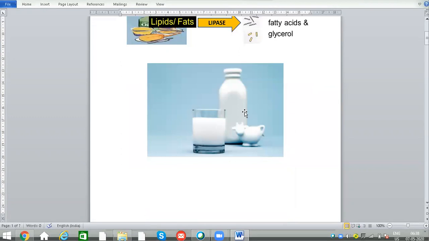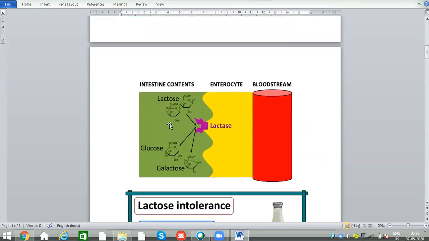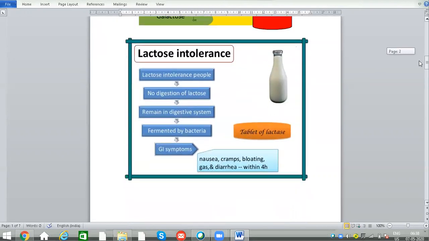And milk is also having an enzyme called lactase, which is useful for converting a complex molecule, that is lactose, to glucose and galactose. This lactase is present in small intestine. In some cases there is lactose intolerance.